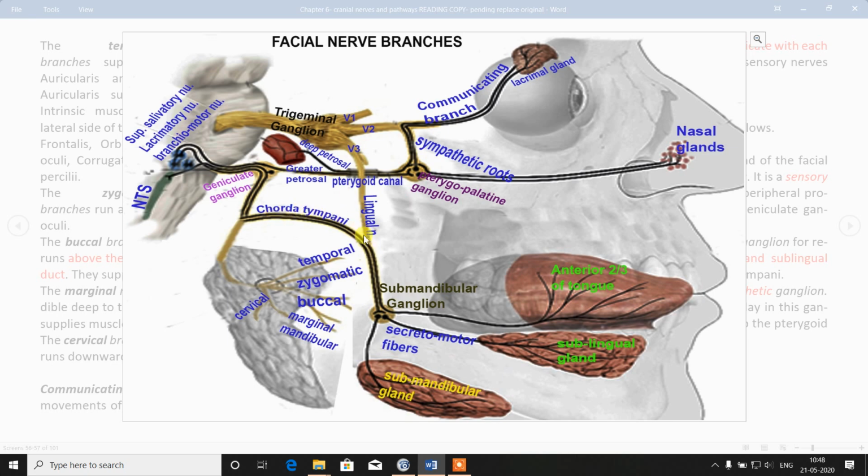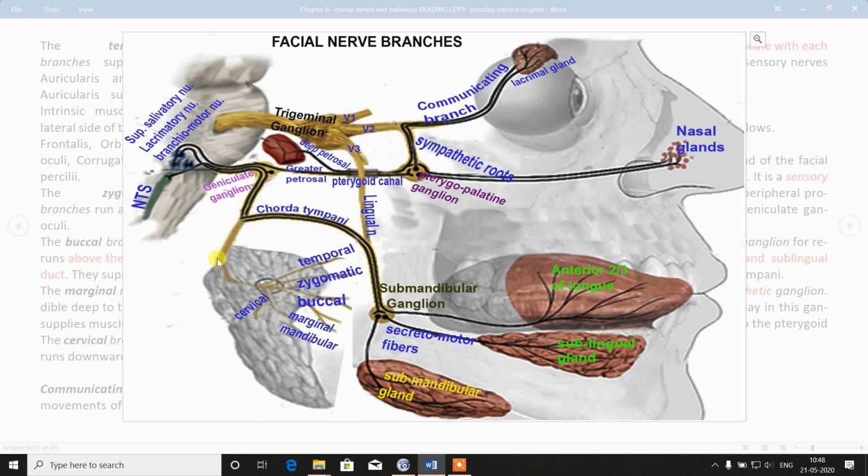Then it will exit through petrotympanic fissure and then it will join the lingual nerve of the mandibular division. It will join lingual nerve and then it will end in the submandibular ganglion. And from here, the postganglionic fibers of the submandibular ganglion will go to submandibular glands and sublingual glands.